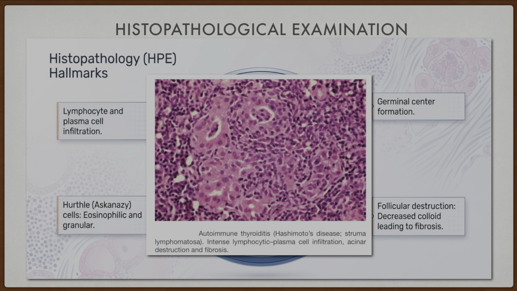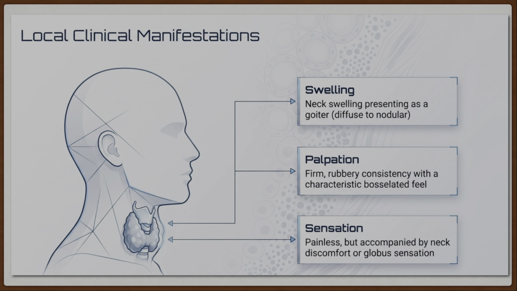Histopathological findings. There is lymphocyte and plasma cell infiltration, and Hurthle, Askanazy cell formation, which are eosinophilic and granular. There is germinal center formation. There is follicular destruction and decreased colloid leading to fibrosis.